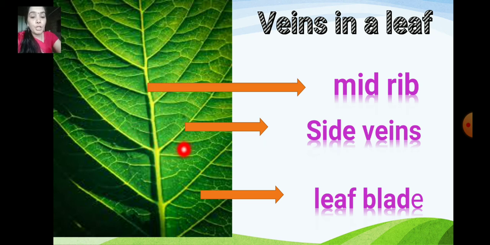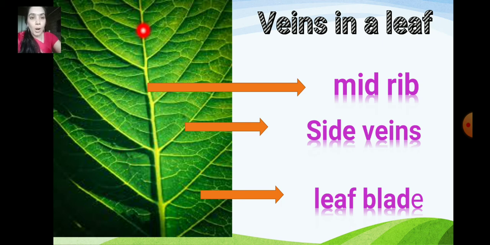These lines are called tubes. They are like tubes because water passes inside them. These are tubes that take water to all parts of the leaves, so they are called veins. All these are called veins. This is the middle one, this is the side, and lots of veins. This is the diagram of the veins in a leaf.